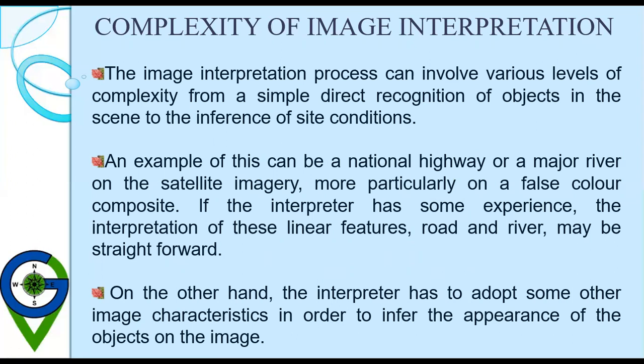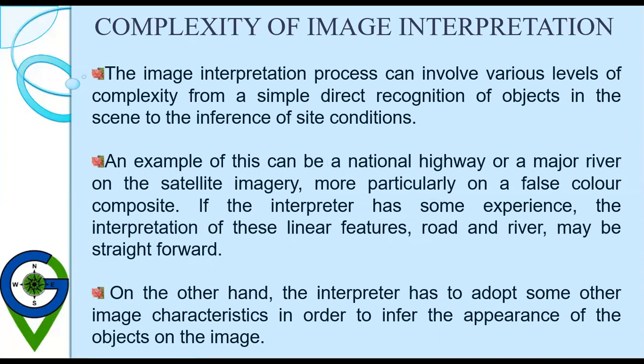So, complexity of image interpretation. First of all, there is lots of complexity involved in image interpretation. We should understand this. The image interpretation process can involve various levels of complexity, from a simple direct recognition of objects in the scene to the inference of site conditions.